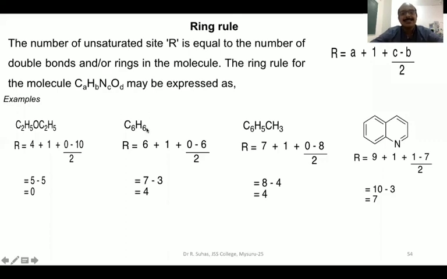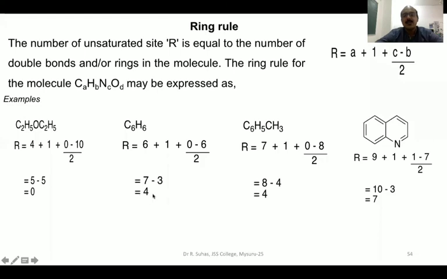And now C6H6. C6H6 is benzene. So we know that R is equal to a plus 1 plus c minus b by 2. Substitute here 6 carbons plus 1 plus 0 nitrogen minus 6 hydrogens by 2. 6 plus 1 is 7, minus 6 by 2 is minus 3, 7 minus 3 is 4. So benzene will have 3 double bonds plus 1 ring. A ring is also considered as 1 double bond. That's why it is called double bond equivalent. So 3 plus 1 is 4.